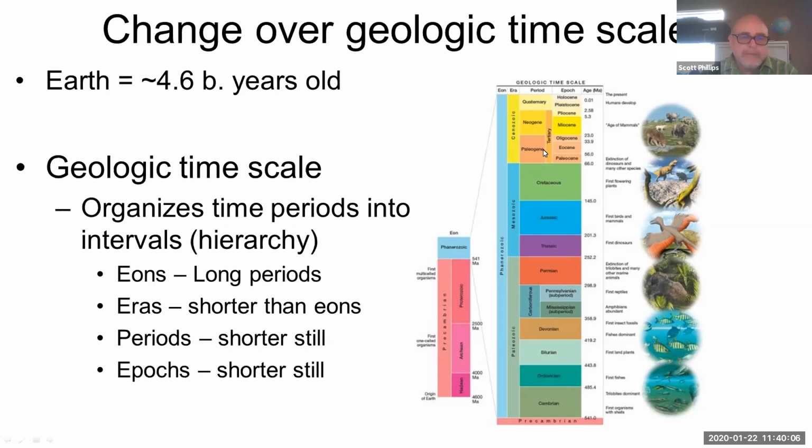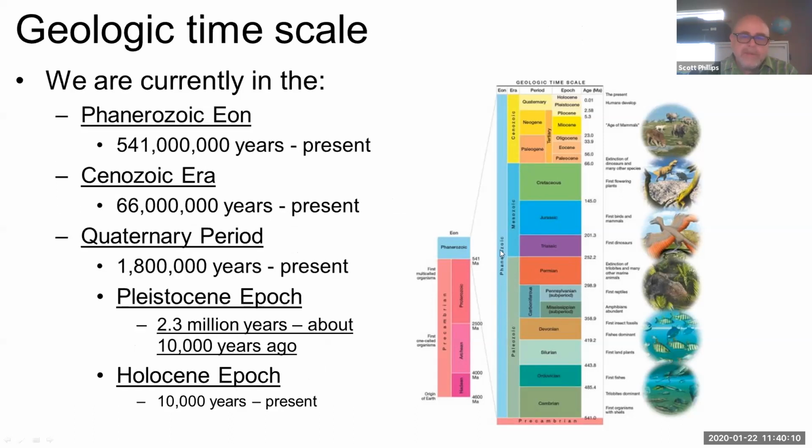into epochs. So just to cut to the chase, we are currently in this thing called the Phanerozoic eon. That's about the past 541 million years. And we are also in the Cenozoic era. So the Phanerozoic can be broken up into three parts: the Paleozoic, which is before the dinosaurs; the Mesozoic, generally the time of the dinosaurs; and now the Cenozoic, this era after the dinosaurs.